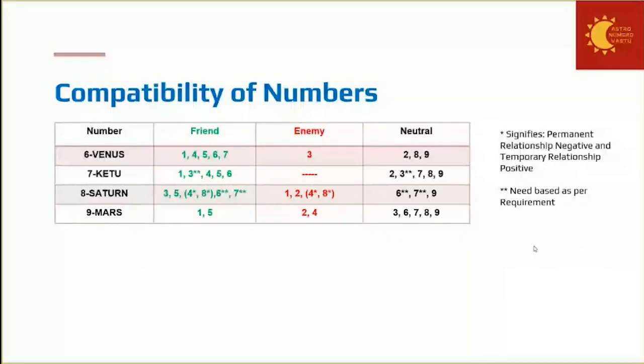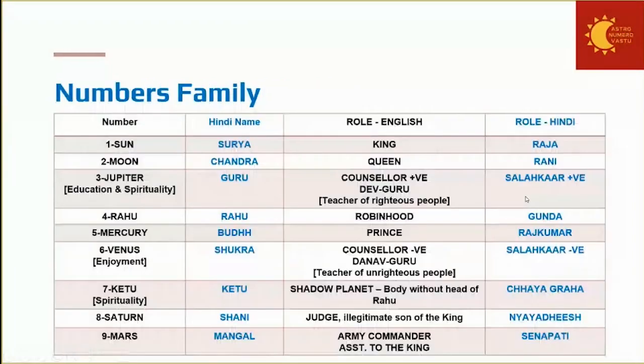This is the matrix for understanding the relationship between numbers. To understand the relationship between numbers, it is necessary that you understand the personalities related to the numbers. Because when you understand the personality, it will be easy for you to understand the relationship. This I have already covered in my previous session, but I'm covering it again here. It will be a recap for you.